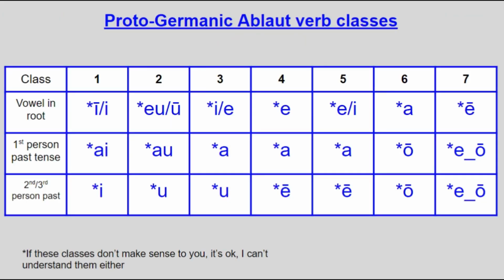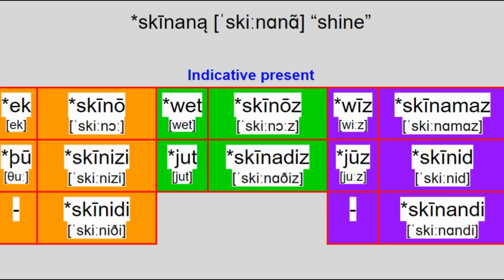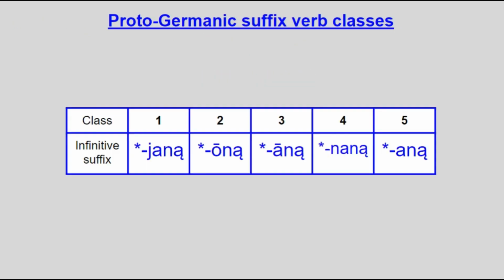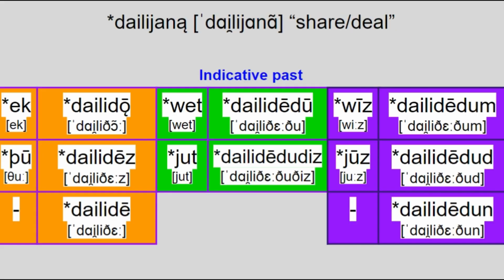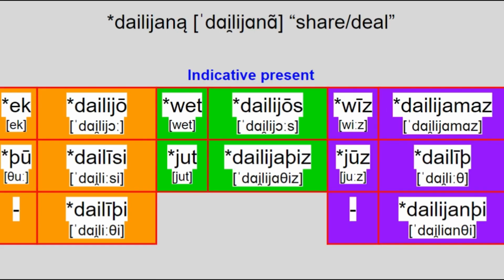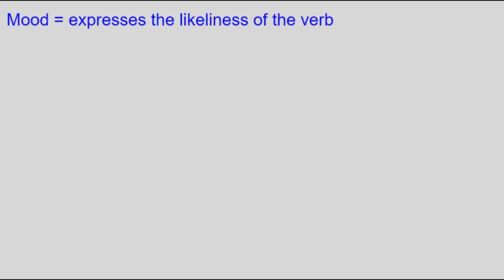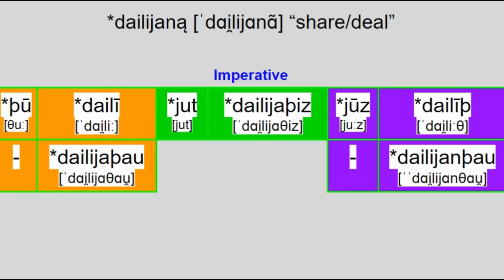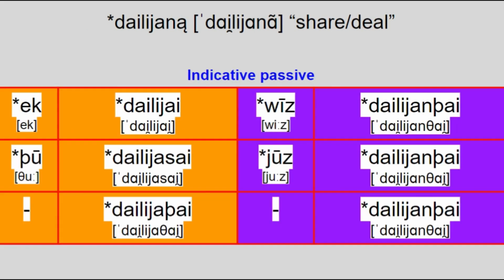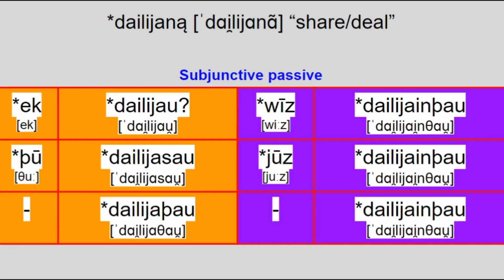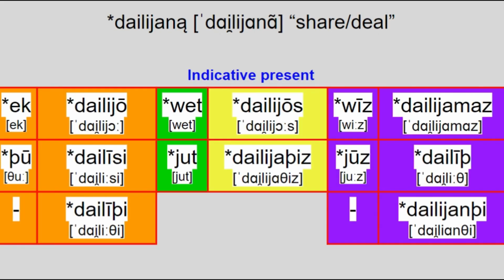Anyway, the ablaut verbs had 7 classes based on the internal vowel morphing system, although for suffixes there wasn't much difference. The suffix verbs were divided into 5 classes, but with very uneven distribution. Class 1 had the vast majority of suffix verbs. Speaking of the past tense, Proto-Germanic only had 2 tenses, the past and the present. In terms of other things verbs get inflected for, there were 3 moods, indicative, subjunctive, and imperative, as well as a distinct category of conjugations for the passive voice, but only for the indicative and subjunctive present. There's also a dual number for verb conjugations, but only for the first and second person.